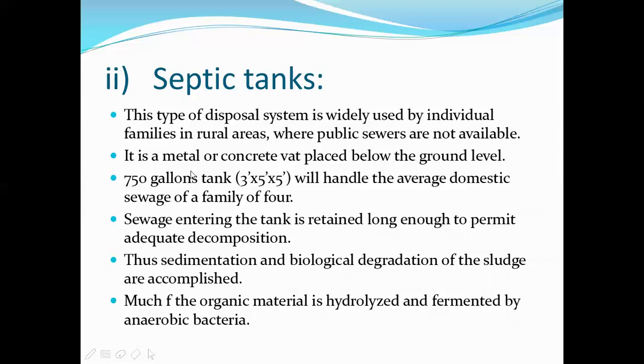Okay, if you are constructing a house, and if you are constructing a toilet in that house, and if there is no sewage system in that area, they will go for septic tanks. So what is this septic tank?